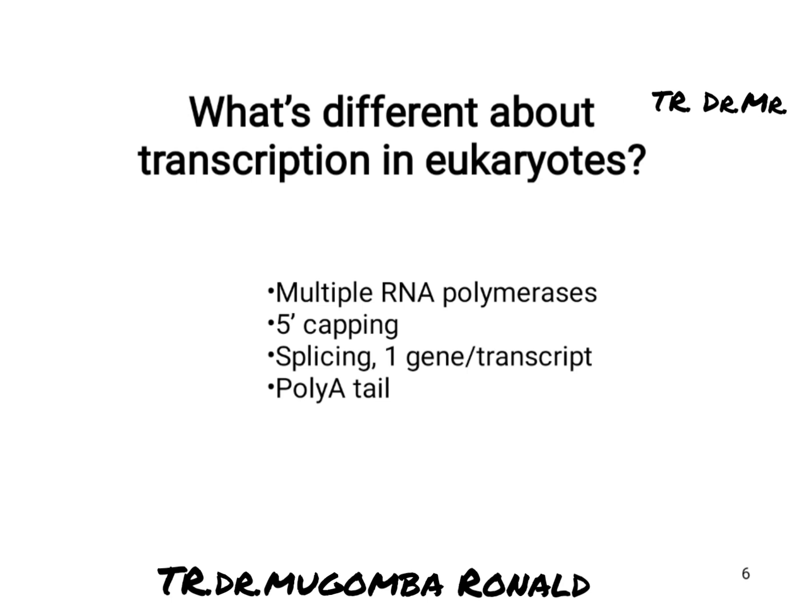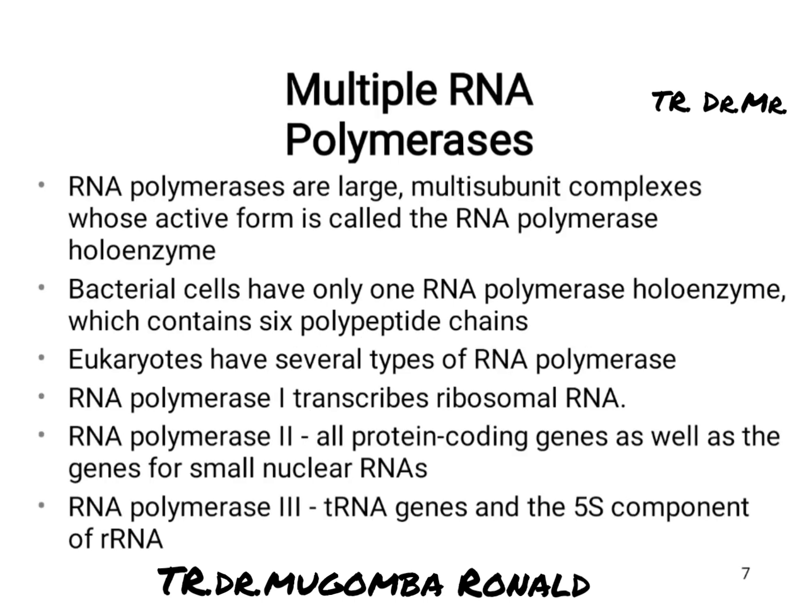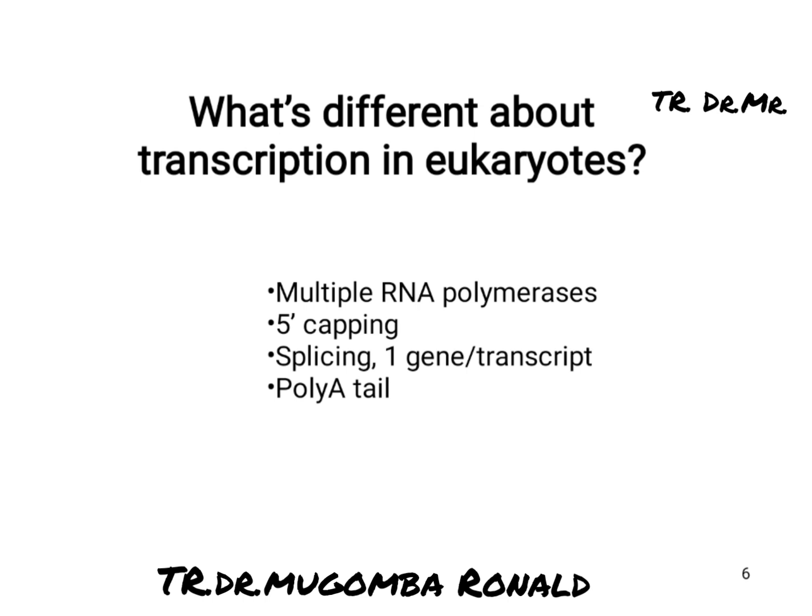When you look at transcription in eukaryotic cells, we usually have multiple RNA polymerases. As we shall see, we shall look at each of them. In prokaryotes, it is only one RNA polymerase that is doing everything.